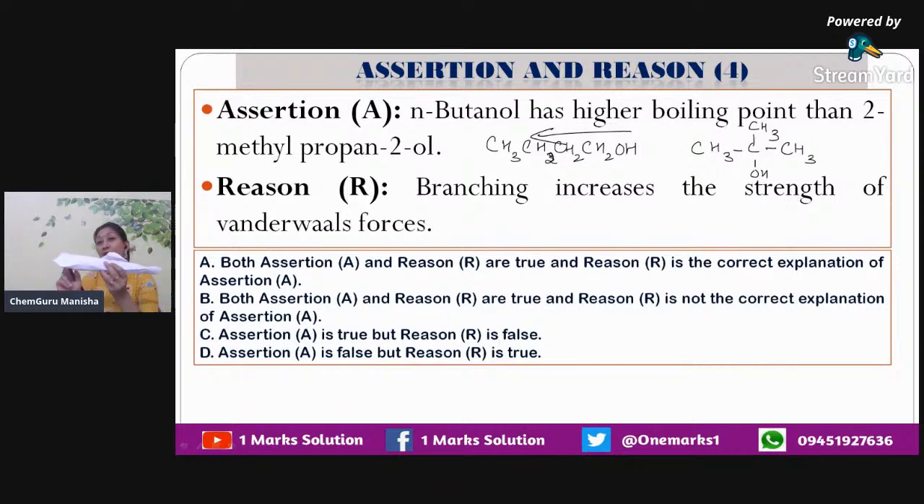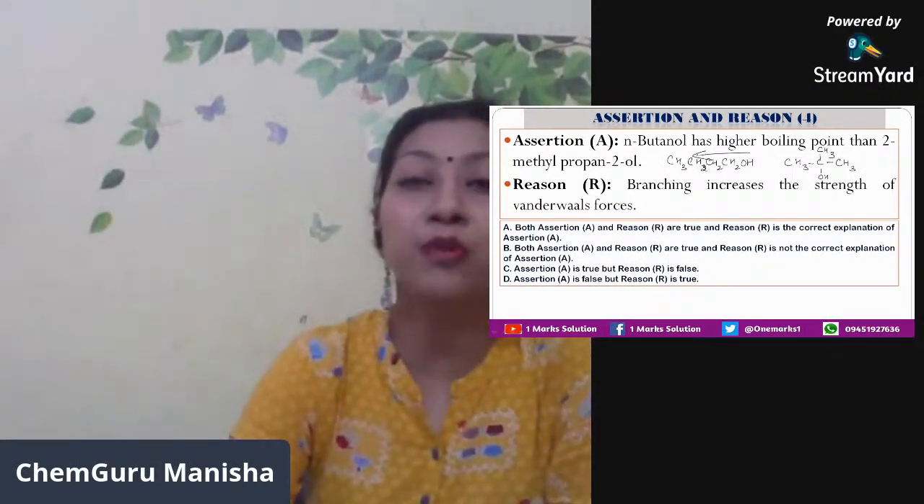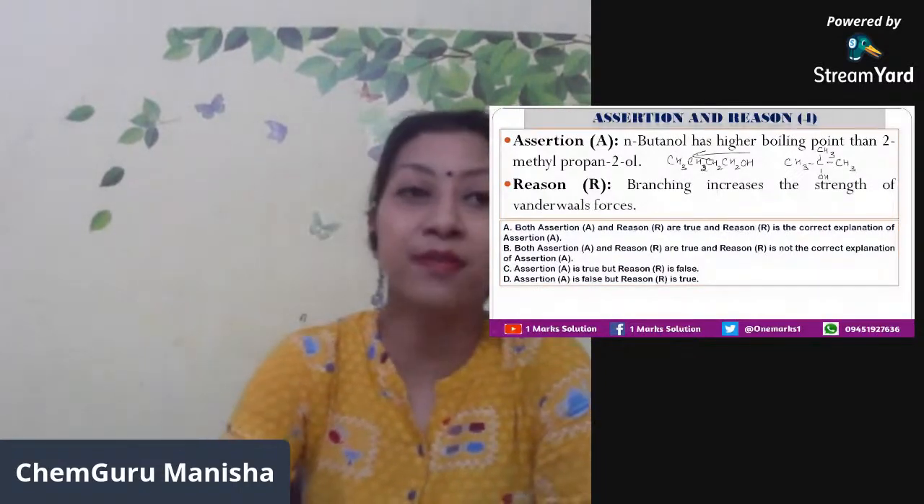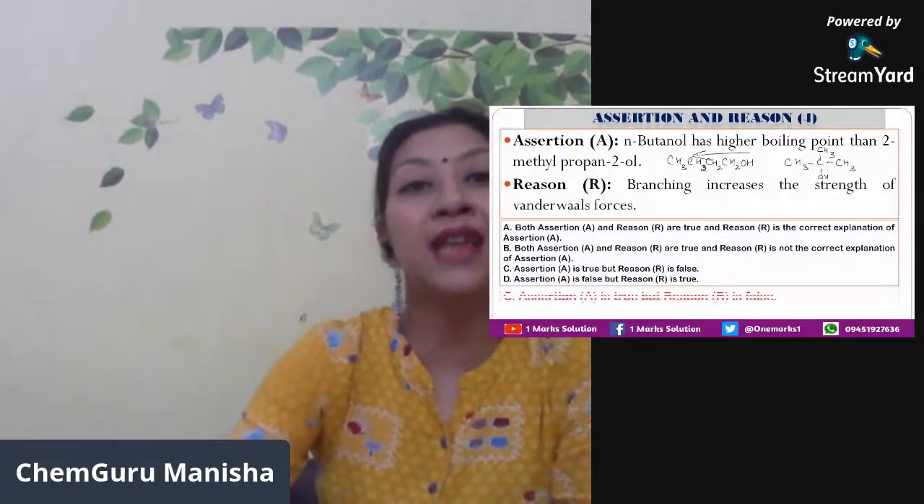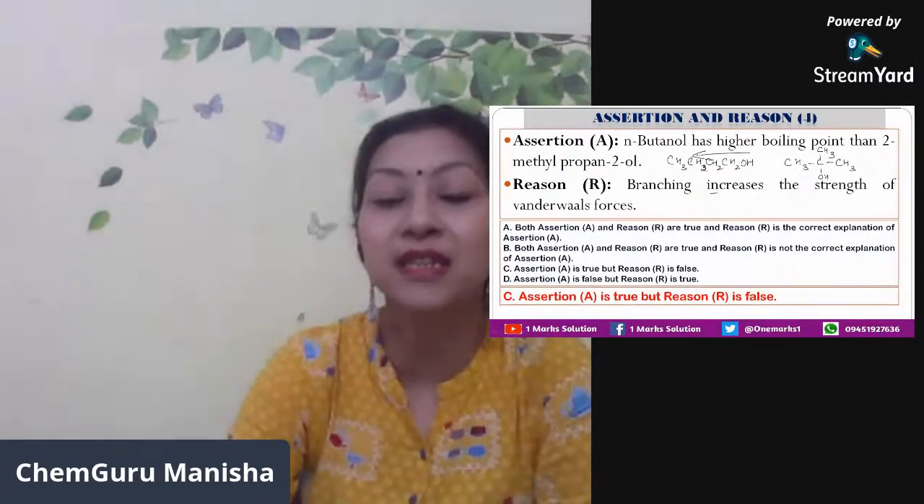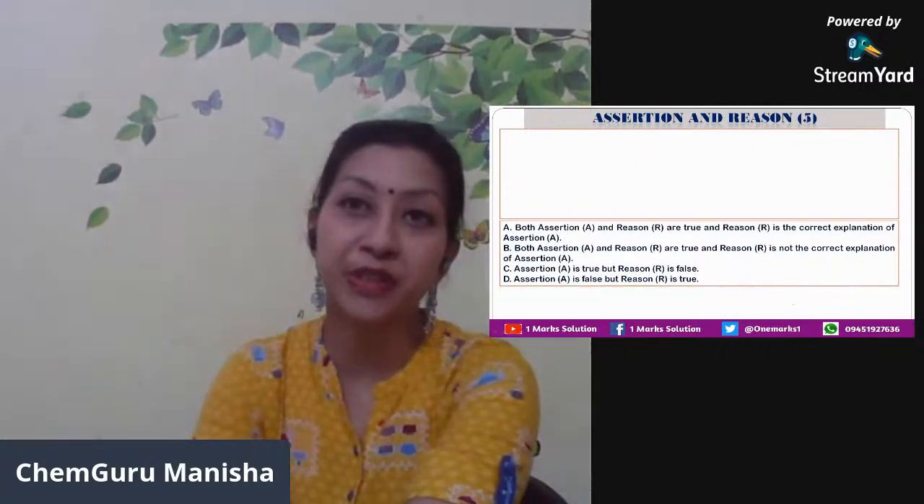When you start heating it from one end, to reach from here to there it will take a lot of time, right? So n-butanol has a higher boiling point here. The reason says branching increases the strength of van der Waals forces. That is a wrong statement, because branching does not increase it, it decreases it. So assertion is true, but reason is false here.